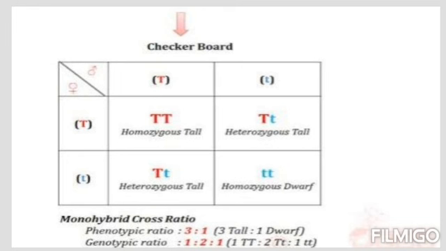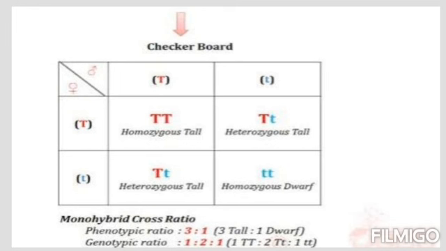The plant looks tall, but still it is heterozygous in nature. And when small t is crossed with small t, the resultant plant is dwarf in nature, because not a single capital T, not a single dominant gene, is present. And when a dominant gene is absent, a recessive gene can express itself, only when it is in pure form.